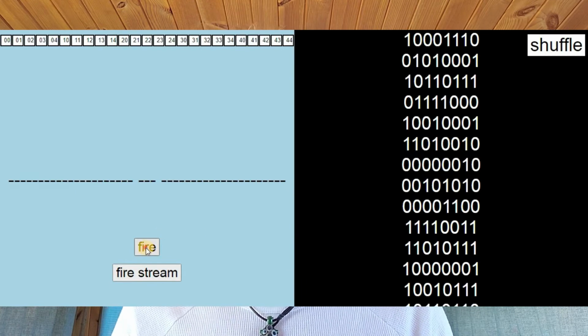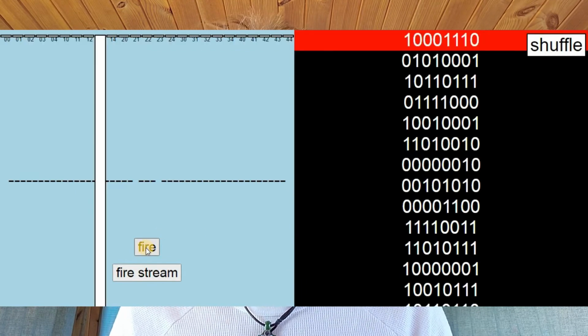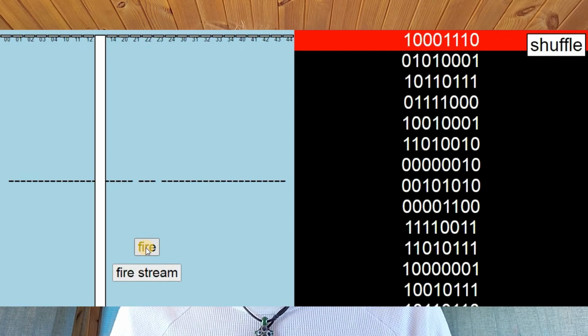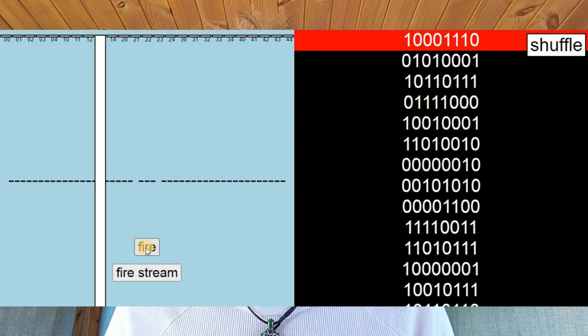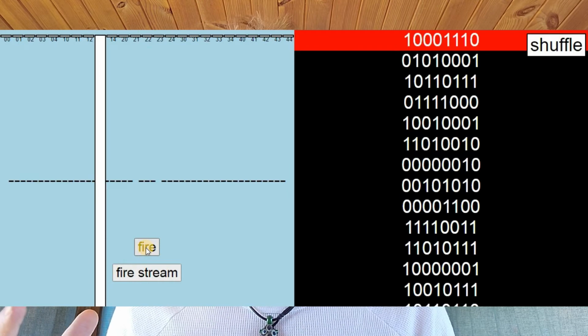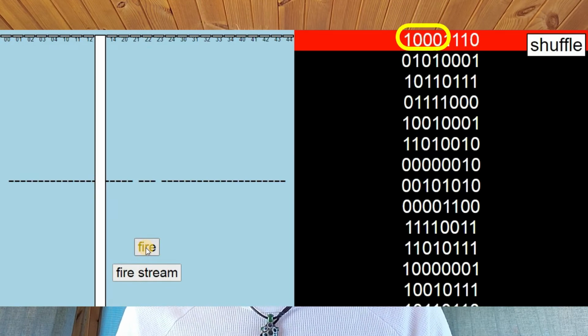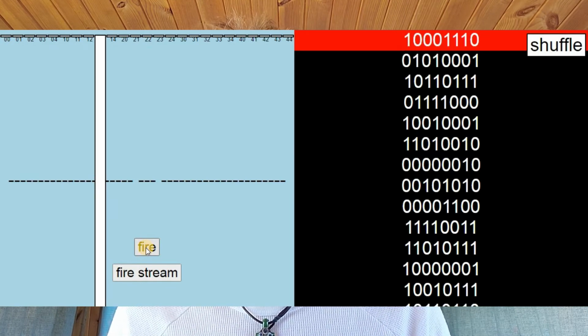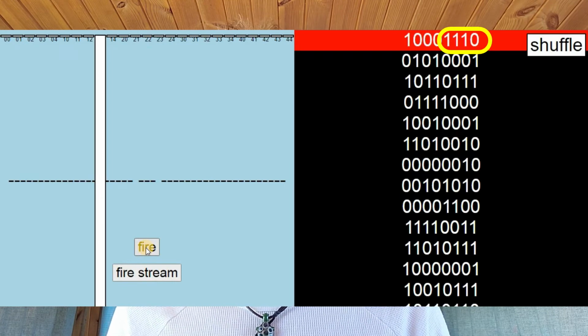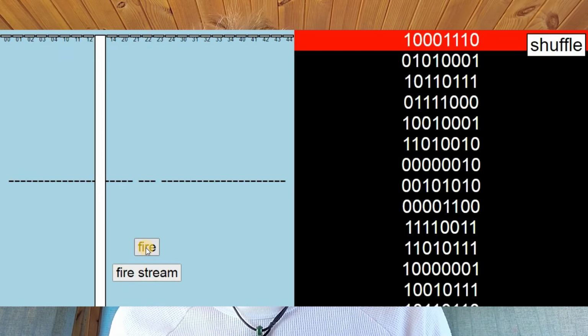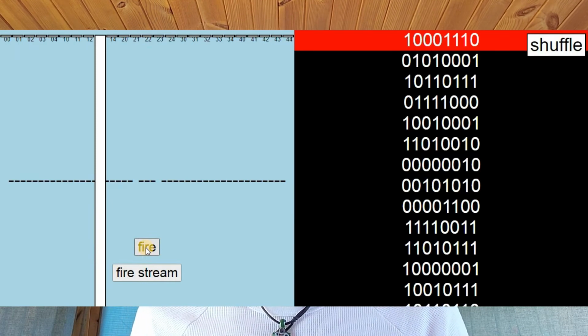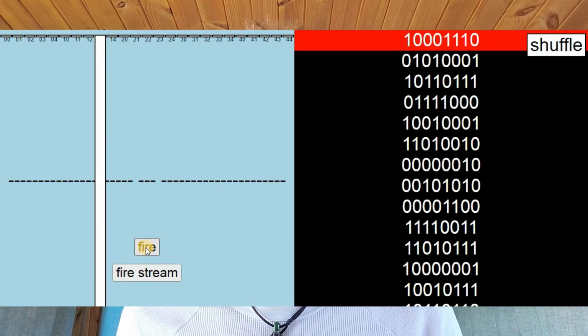So let's go ahead and click Fire. So all of our buttons have just asked their question of the current state, and only this one got the answer yes, aka we have observed a photon here. Now this button is asking the question, do the first half of bits add to 1? And do the second half add to 3? If we look at the state we are on, we can see that yes, that is the case. This button currently has a 100% chance of answering yes, because we have only asked one question.